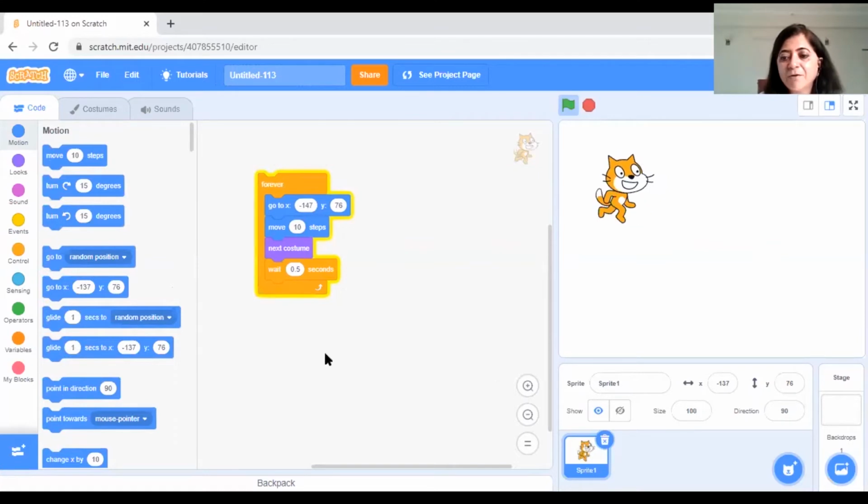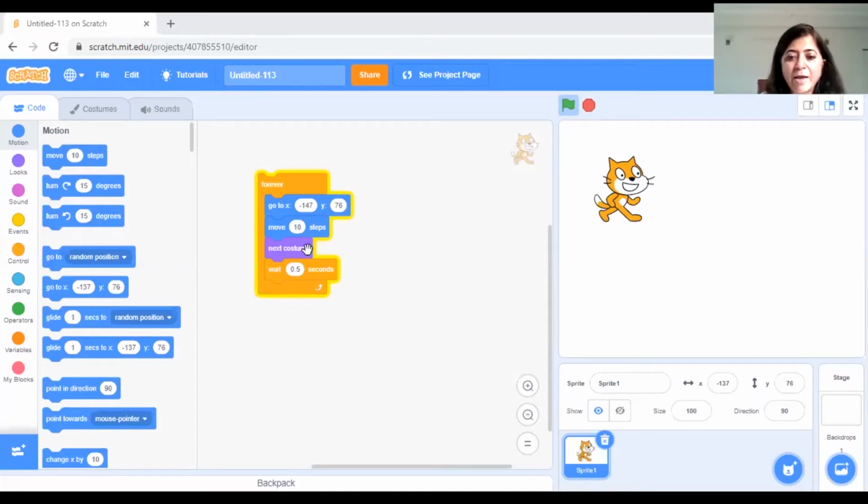But you know, I made some mistake. I can't see the cat moving. Tell me, what is the mistake? Just look at the code, and you saw the cat is continuously at the same location, though I have told her to move 10 steps and show me the next costume, and the costume is getting changed.